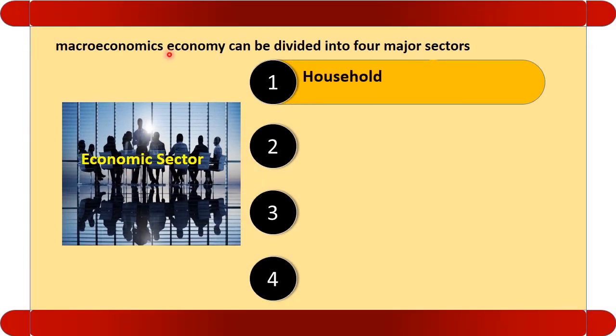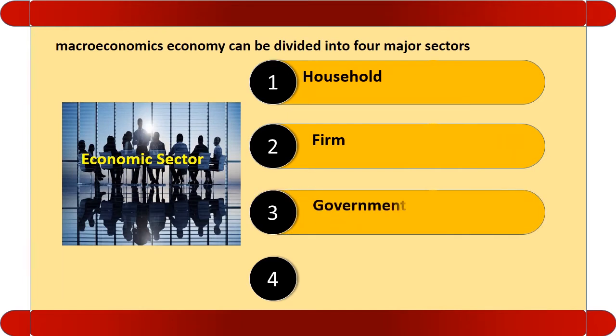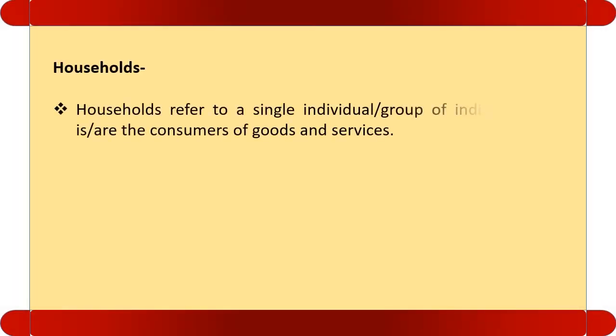In macroeconomics, four sectors exist. Let us see the economic sectors according to macroeconomics. The first economic sector is household. Second is firm. Third is government. And the fourth is rest of the world or external sector. Let us see all the economic sectors one by one.